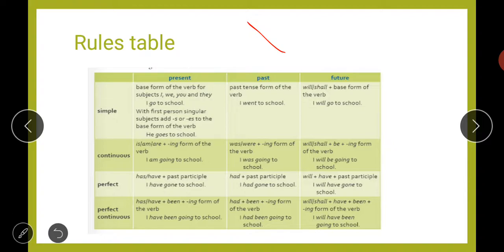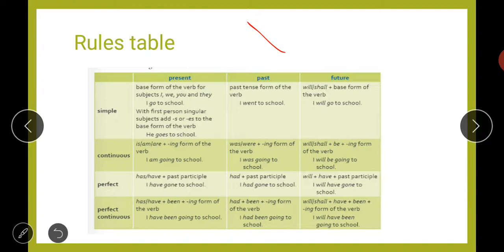Next, if we talk about future, in case of future, we will use the helping verbs will, shall plus base form of verb: I will go to school. Like this, I will go to school, we shall go to school. We will use will or shall in case of future, because we are talking about the upcoming time. Again, in this also we will use the simple base form of the verb, go. So these are the three rules of your simple present, past, and future.